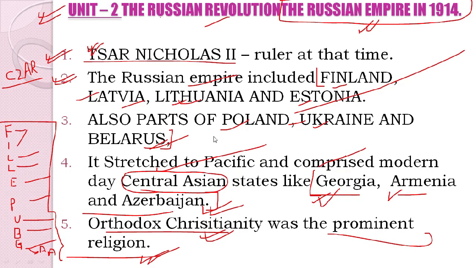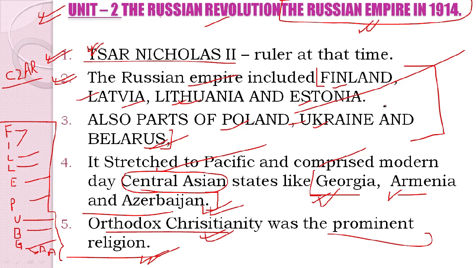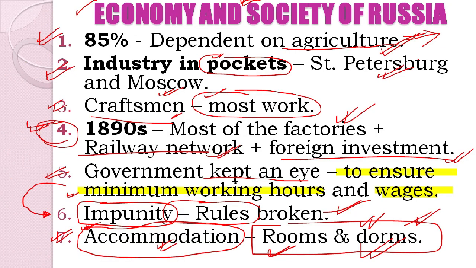Next we learnt about the Russian Empire in 1914, and the regions comprising it: Finland, Latvia, Lithuania, Estonia, Poland, Ukraine, Belarus, Georgia, Armenia and Azerbaijan. Orthodox Christianity was the prominent and dominant religion in that region.